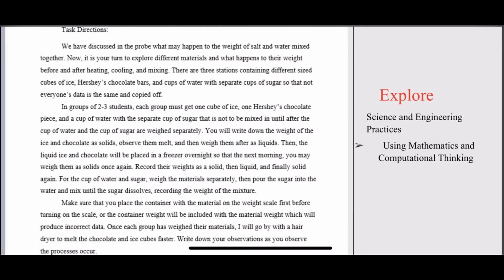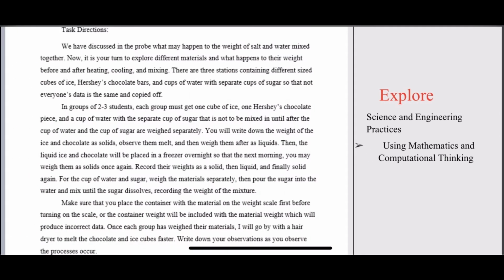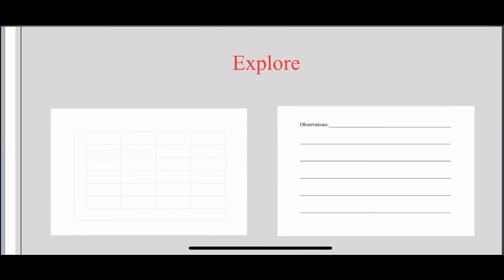And then they would also have sugar and water to mix, so it can relate back to the salt and water, except this one is sugar and water. They would weigh the substances separately on the weight scale, then they mix them together and weigh it together to see how both of the weights are still intact even if the sugar dissolves.